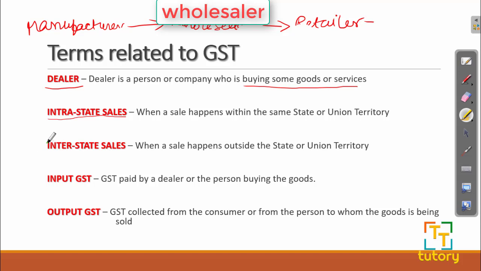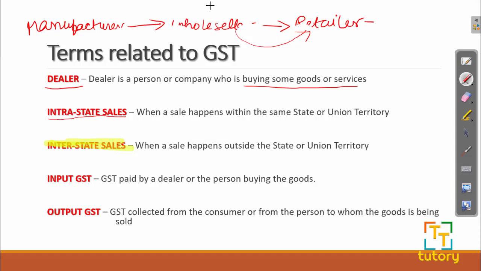But in interstate sales, the sale happens outside the state or the union territory. For example, a wholesaler is selling a product to a retailer, but the wholesaler is in, suppose, West Bengal and the retailer stays in Delhi. This type of sale is known as interstate sales.